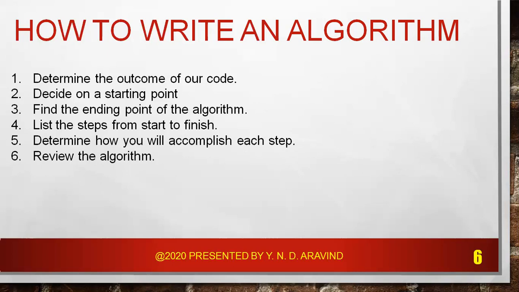So here, first we need to determine the outcome of our code. We need to identify the specified problem we want to solve or the task we want to accomplish. Once we have a solid idea of what we are aiming to accomplish, then we can determine the steps it will take to get there.